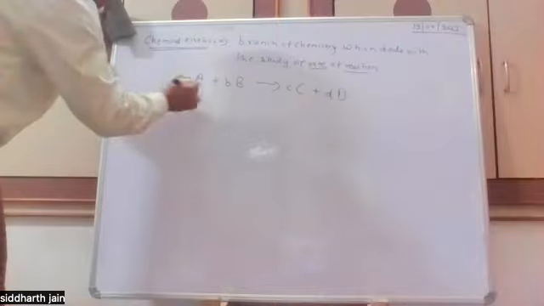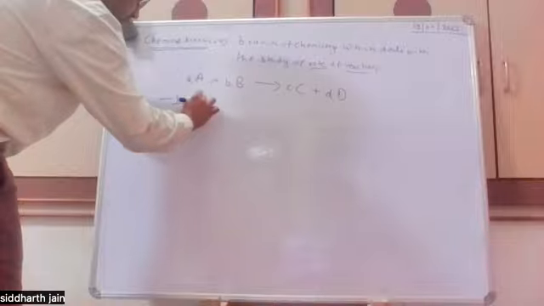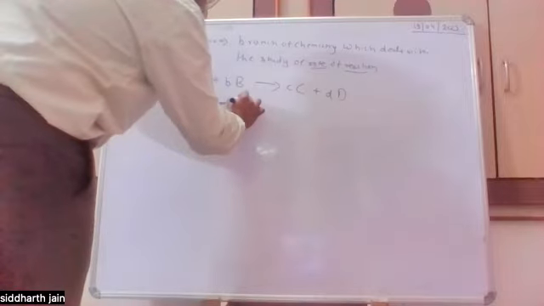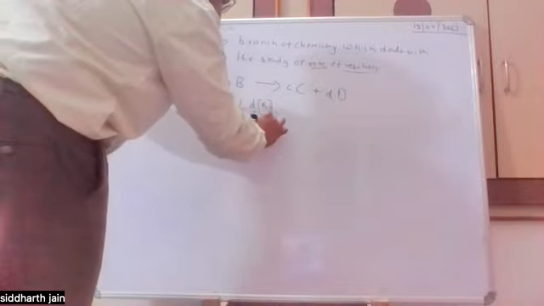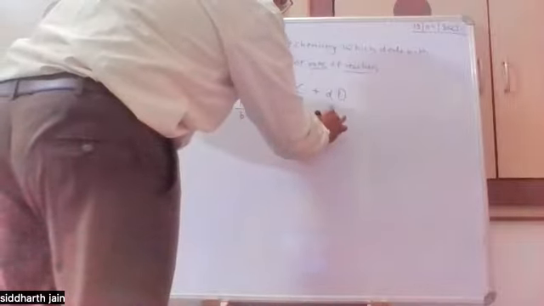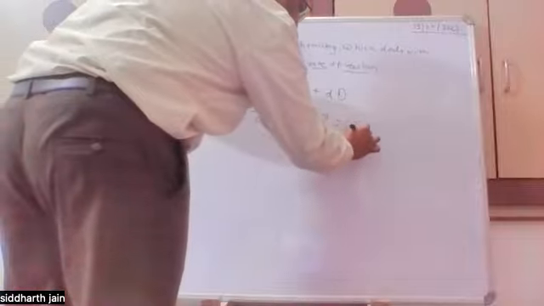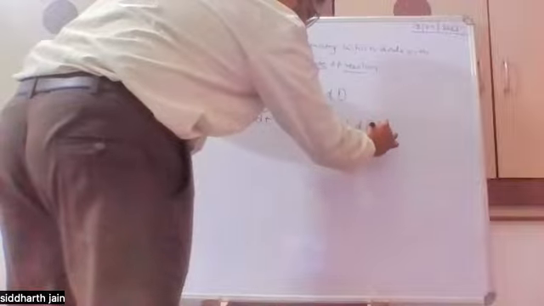So if we define the rate law, we define it as minus 1 by a dA by dt is equal to minus 1 by b dB by dt is equal to 1 by c dC by dt is equal to 1 by d dD by dt.